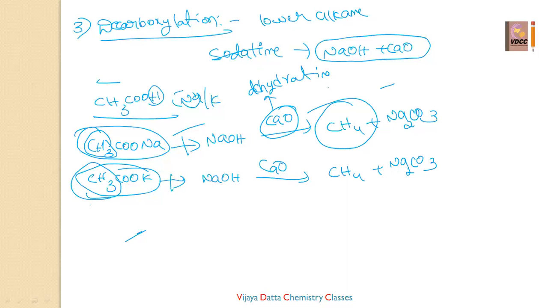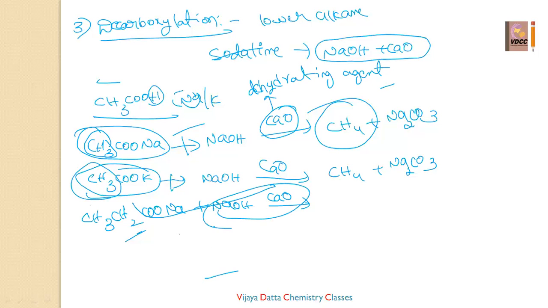I can take two more examples over here. Let us see here. I will take CH3CH2COONa reacting with soda lime, sodium hydroxide in presence of calcium oxide. Then the product is whatever it is, you just leave it. The soda lime you have seen and sodium acetate you have seen. Simply remember that point: whatever the alkyl group is given, CH3CH2, you add simply hydrogen to that. Then CH3CH3, that is C2H6 called ethane.